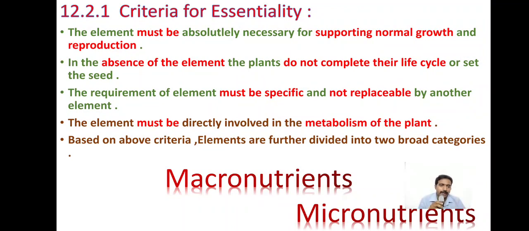Based on the above criteria, we can differentiate all the nutrients into macronutrients and micronutrients, right? What are all the macronutrients generally available for plants, and what are all the micronutrients generally important for plant growth? We can see that in the next class.